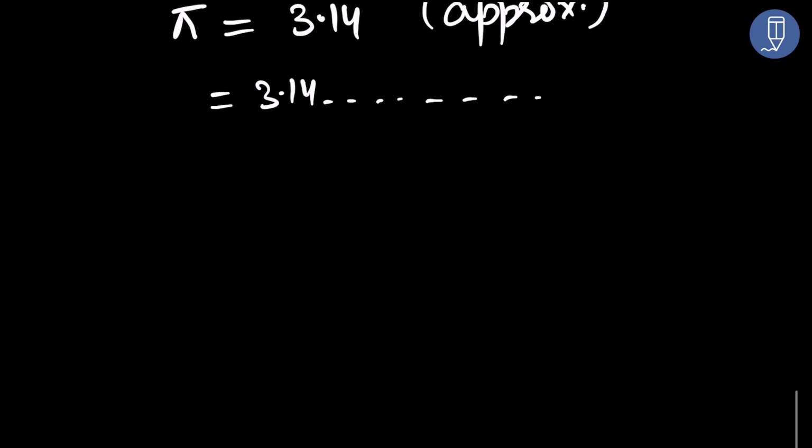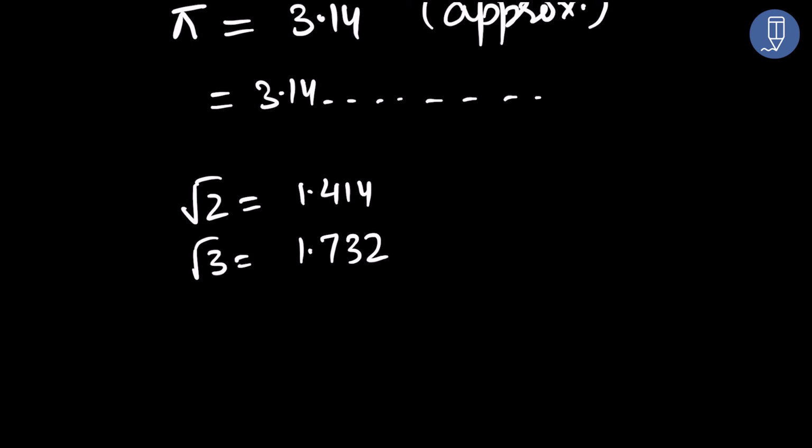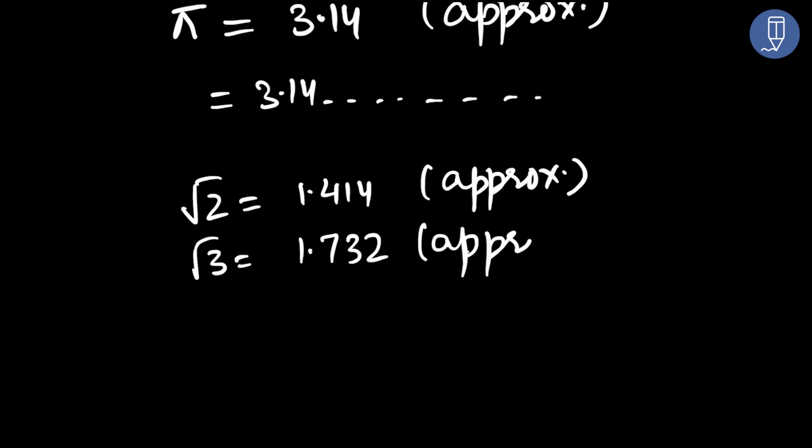Okay. And also, I think you have already used square root of 2 as 1.414, or square root of 3 as 1.732. These are also not exact values. These are also approximate values. So again, ask Google what is the value of square root of 2 and square root of 3.